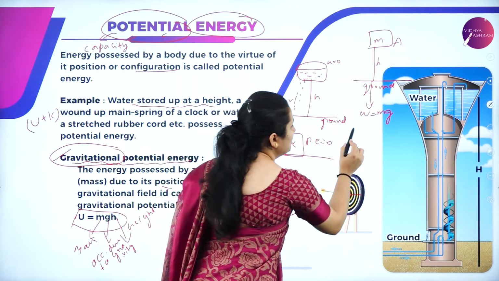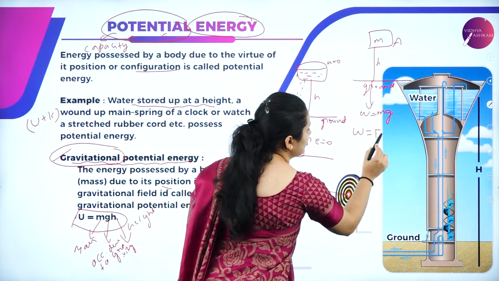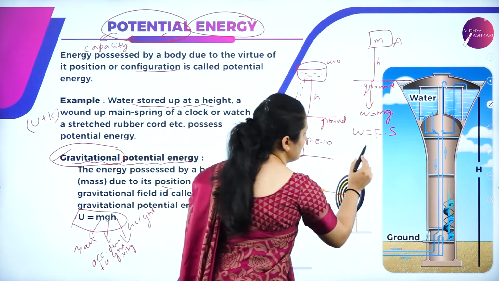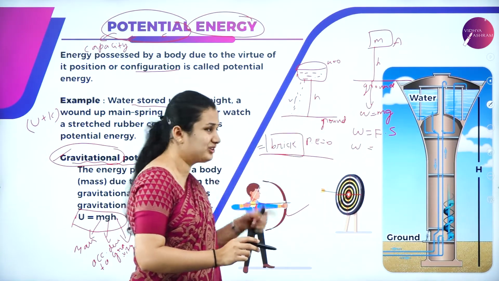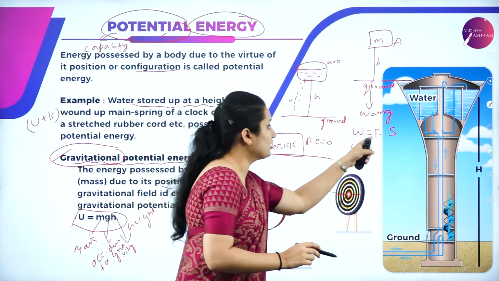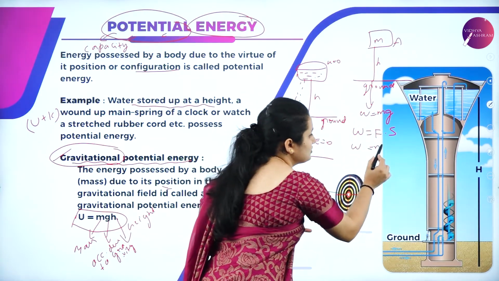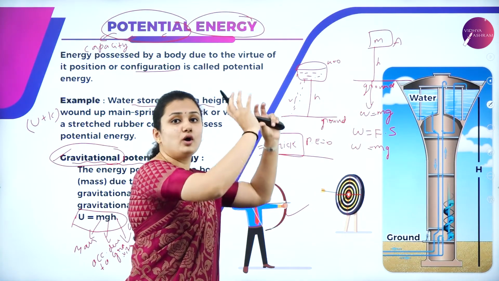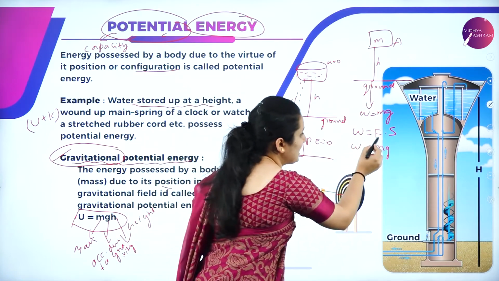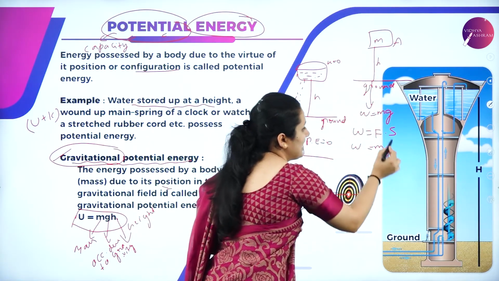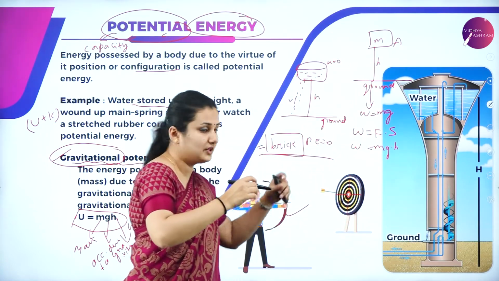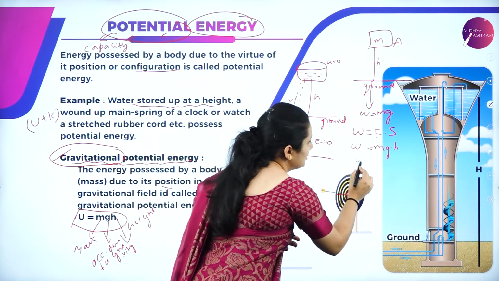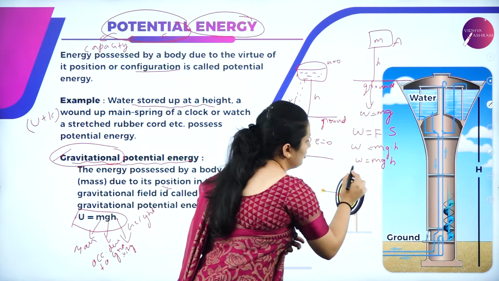So how do you calculate work? W is equal to the product of force and displacement. What is the work that I have done in order to displace the object from the ground to a certain height? What is the force? Force here is mg. There is a downward force acting, so I have to apply some force to move the object against gravity. So force acting is mg, and displacement is h. It has moved the height h from the ground. I have raised the object to a certain height h. So W is equal to mgh.